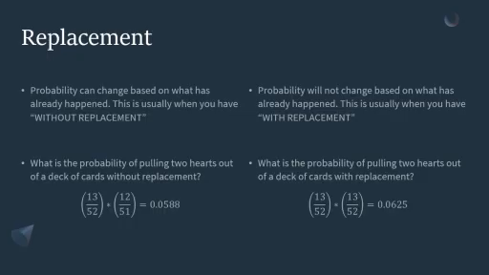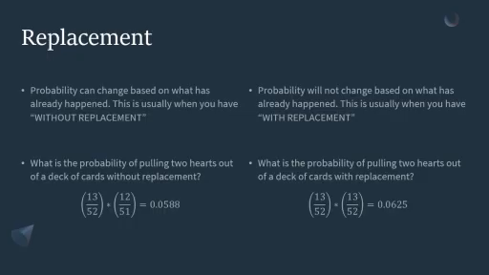Now, when you are doing without replacement, when that first heart is drawn, the total number of hearts now in the deck is subtracted by 1, because instead of having 13, you're down to 12 because 1 is in your hand. That means the total sample size has also decreased by 1. So both those numbers would fall. It would be 13 over 52 and then 12 over 51, and you multiply them together. You see it's 5.8%, or 0.0588.